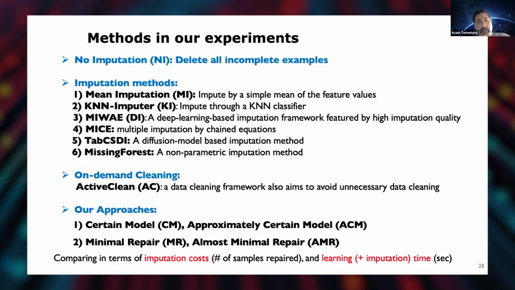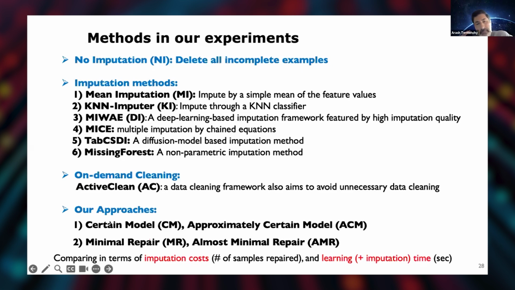We have compared our method to some baselines. No imputation, where we just don't repair and you delete the dirty samples. Then various imputation techniques, from diffusion-based to MissForest and MICE, well-known ones, on-demand cleaning, and then our approaches.